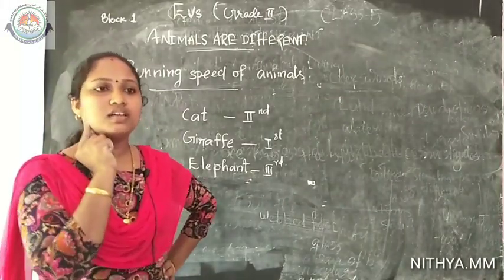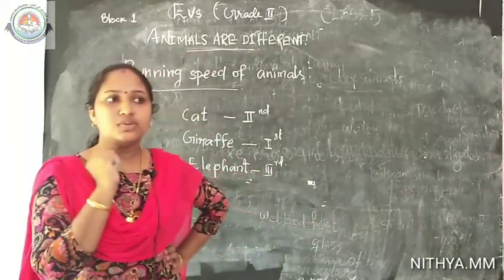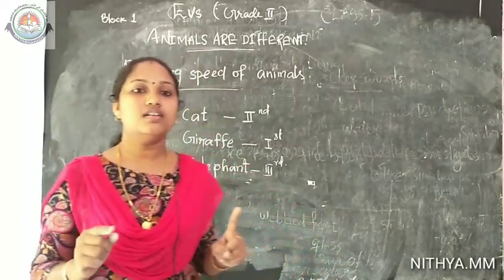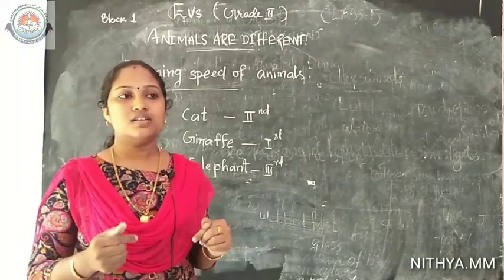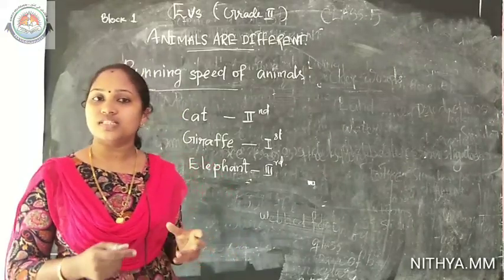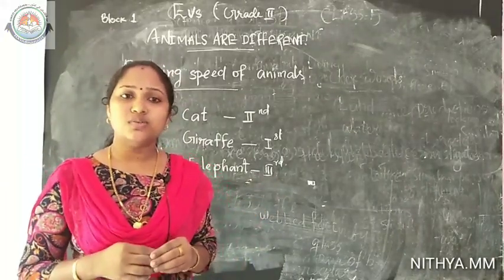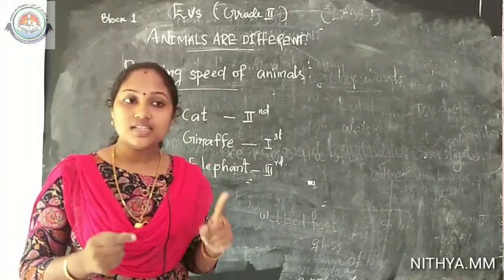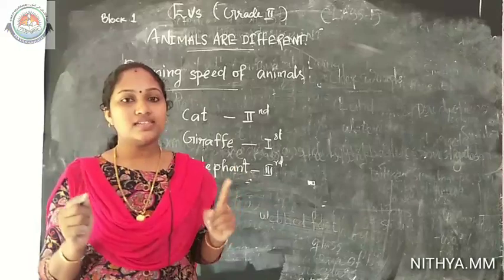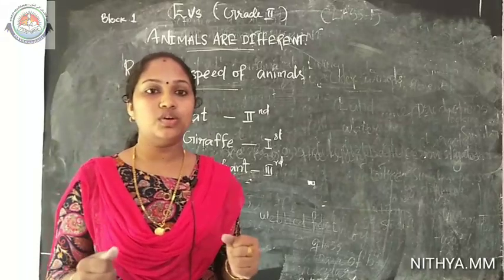Okay. Then students, I am thinking, why do these animals need to run very fast? Do you have any guess? Yes, these animals are eating the other animals. So for their food, to get their food, they need to run very fast. Okay. Then why do the plant eating animals also need to run fast? Yes, because they need to get safety. They have to be safe from the other animals which are trying to eat them.